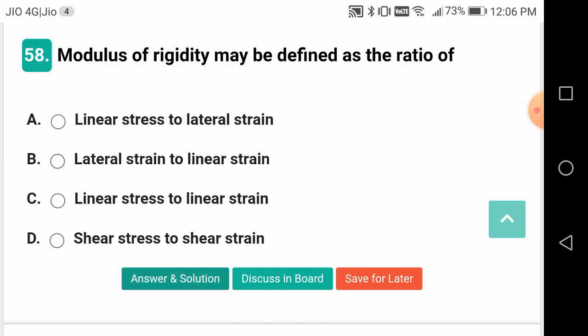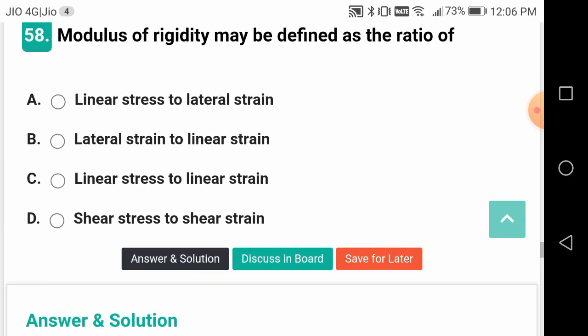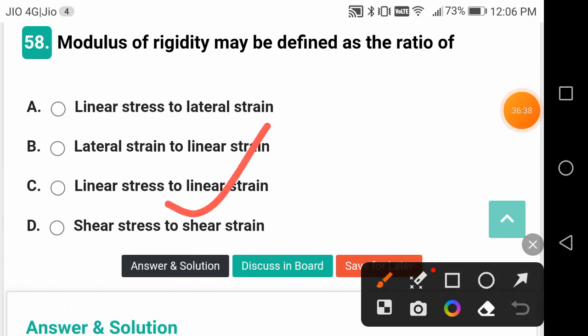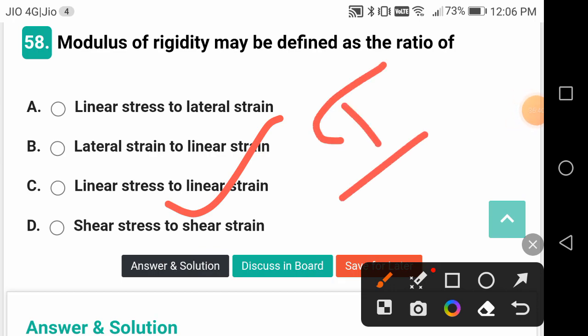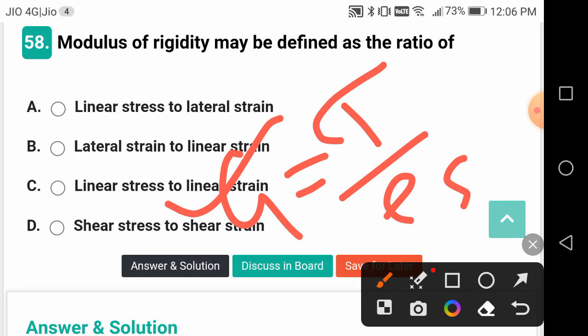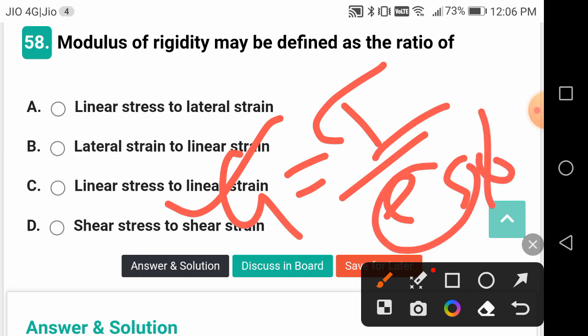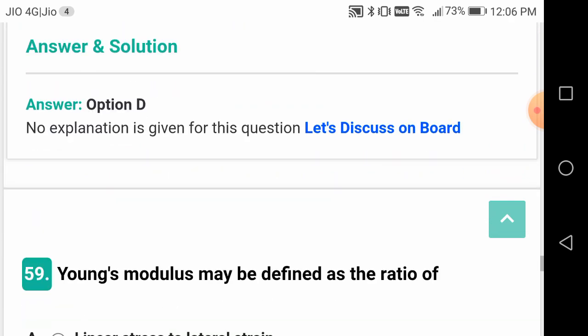Modulus of rigidity is defined as what? Shear stress to shear strain. Shear stress to shear strain, tau by phi. This is called your G. Shear strain is given as phi.